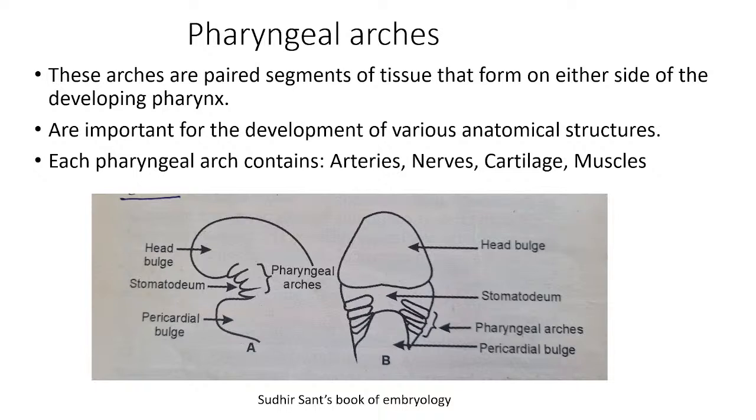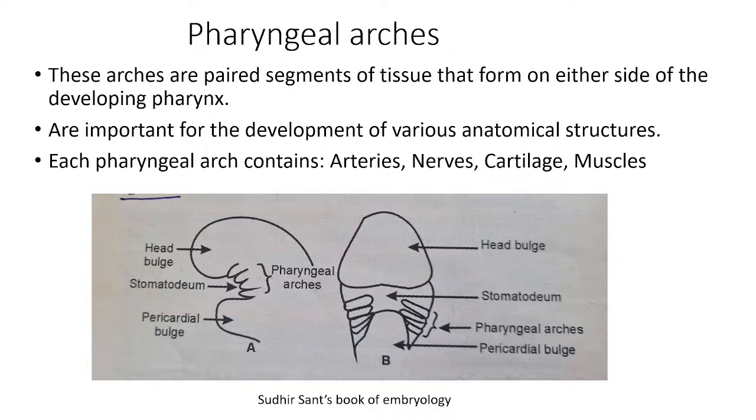So maybe once we finish the cardiovascular system, then we will start the development of pharyngeal arches. That time we will discuss more detail about this, but I hope you got the basic idea of pharyngeal arch. Related to pharynx, that's why pharyngeal, arch-like structure, paired, that's why arches. So pharyngeal arches. Okay.